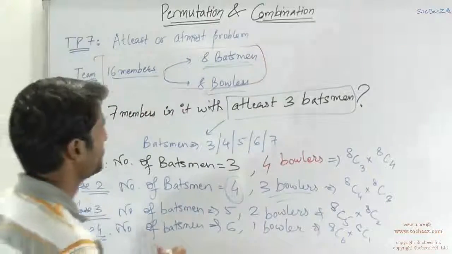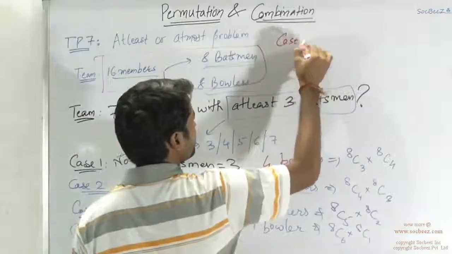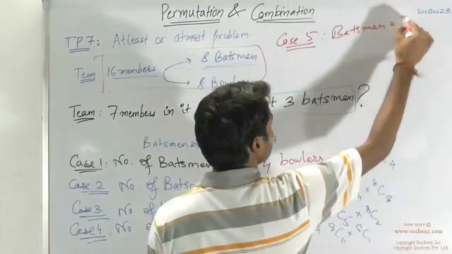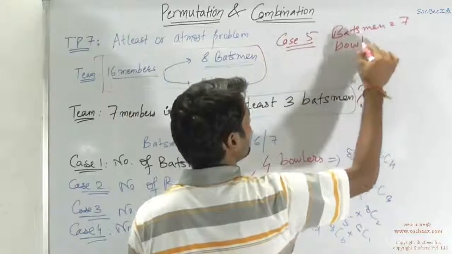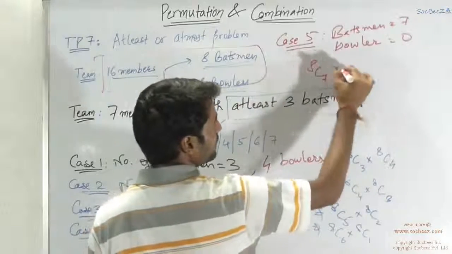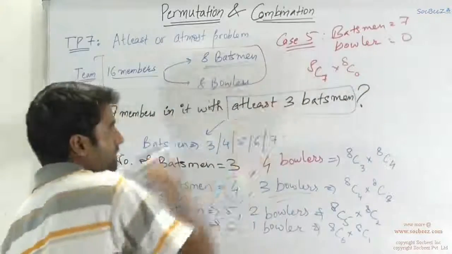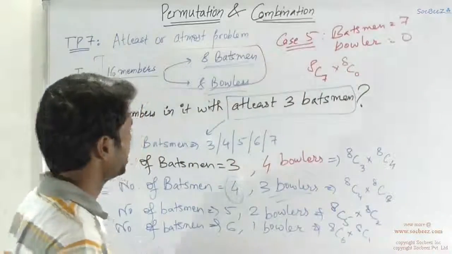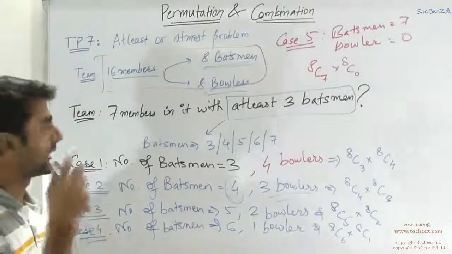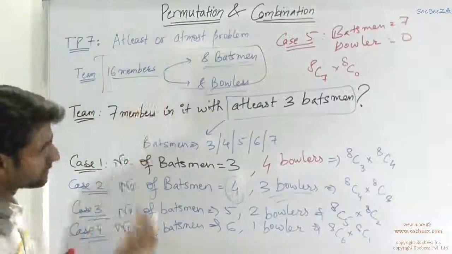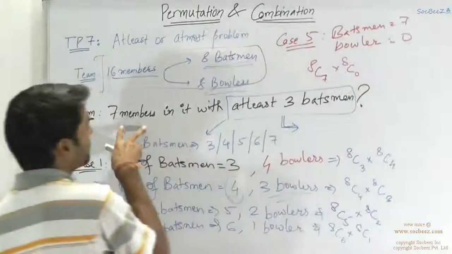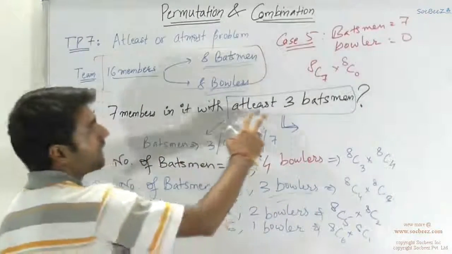And similarly, the last case would be case 5, batsmen equals 7, bowlers equals 0. So 8C7 ways to choose the 7 batsmen into 8C0, that is the number of ways to choose 8 bowlers. So we have to add these all 5 cases because these are the only different cases that would be possible. So by applying the fundamental principle of addition, you can add these possibilities to get the total number of possibilities to select 7 members in which at least 3 are batsmen.